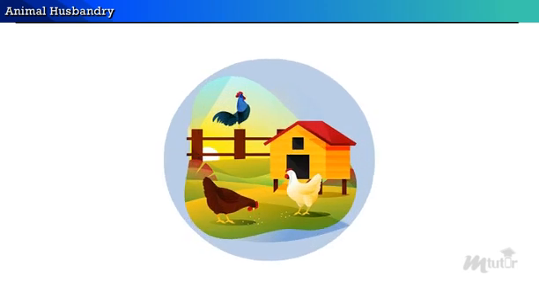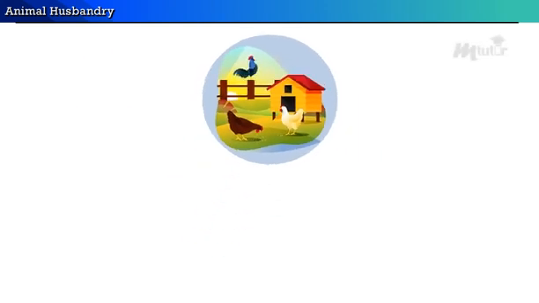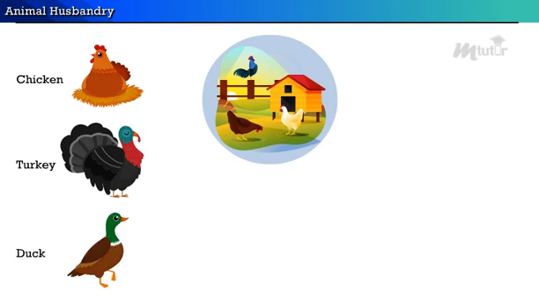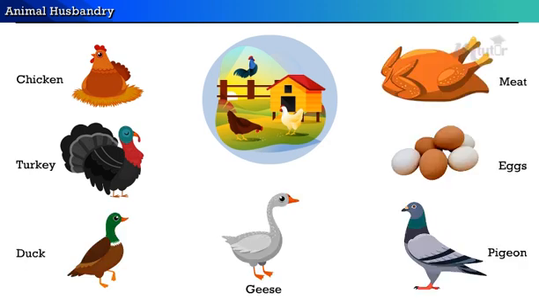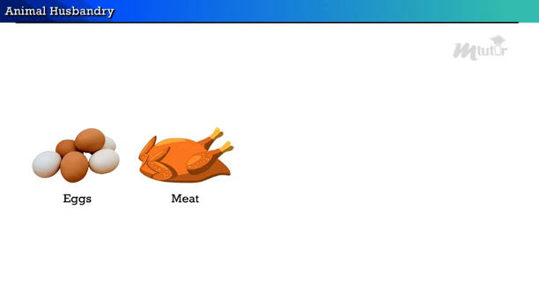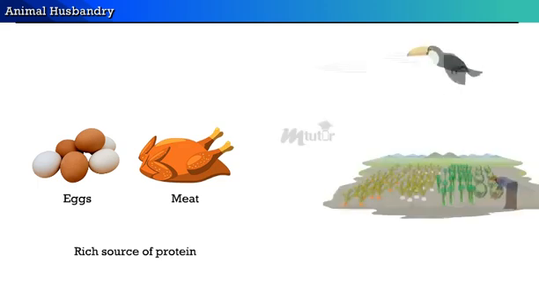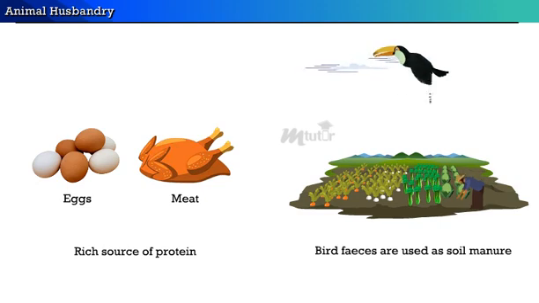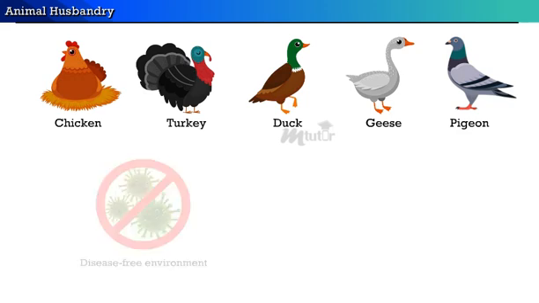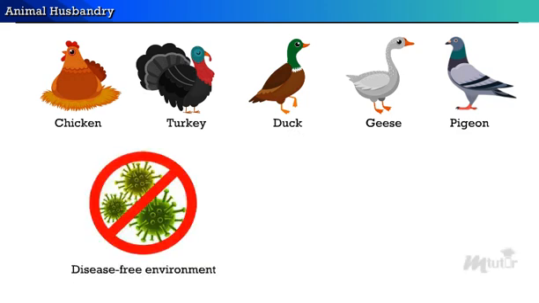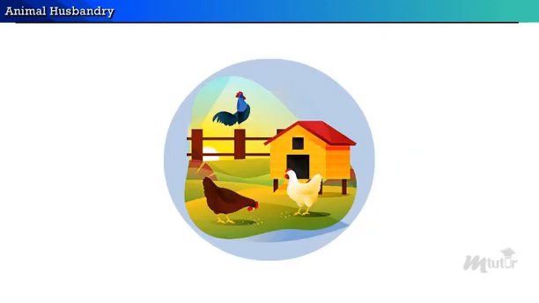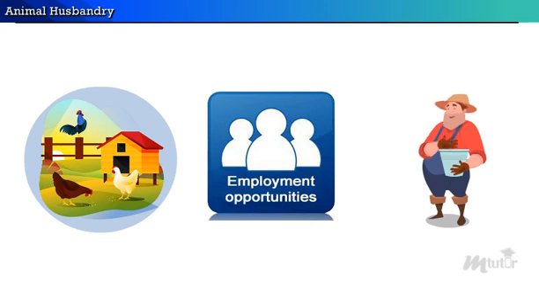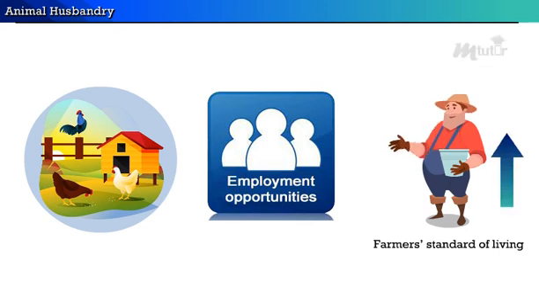Next is poultry farming, in which birds, such as chicken, turkey, duck, geese, pigeon, etc., are domesticated for meat and eggs. Egg and meat are considered a rich source of protein. In addition, bird feces are used as soil manure. The birds are maintained in a disease-free environment, with utmost care focusing on sanitation and hygiene. Poultry provides employment, as well as increases farmers' standard of living.